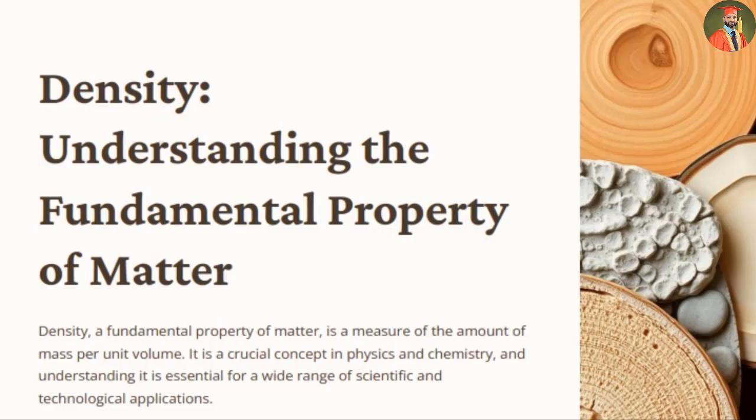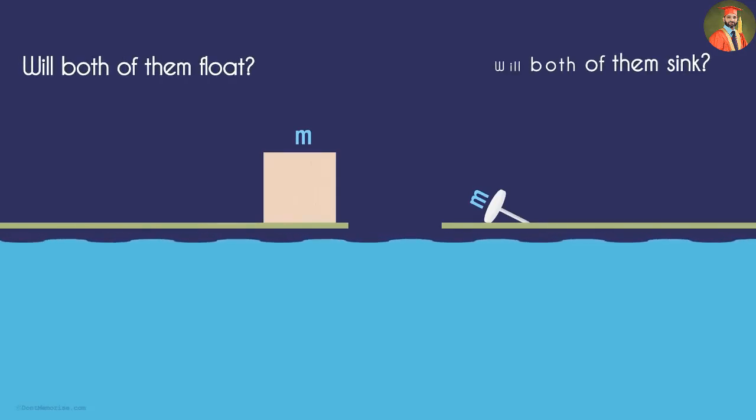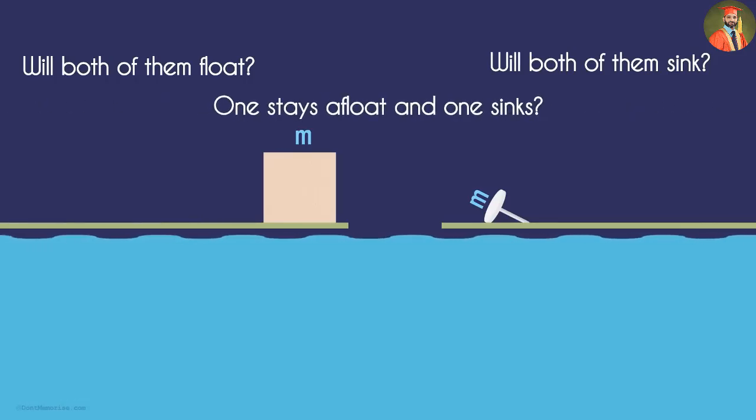Our today's topic is density. Let's take an example to understand the concept of density. If we drop a piece of balsa wood and a metal pin of the same mass into the water, what will happen? Will both of them float, or will both of them sink? Or one stays float and one sinks?